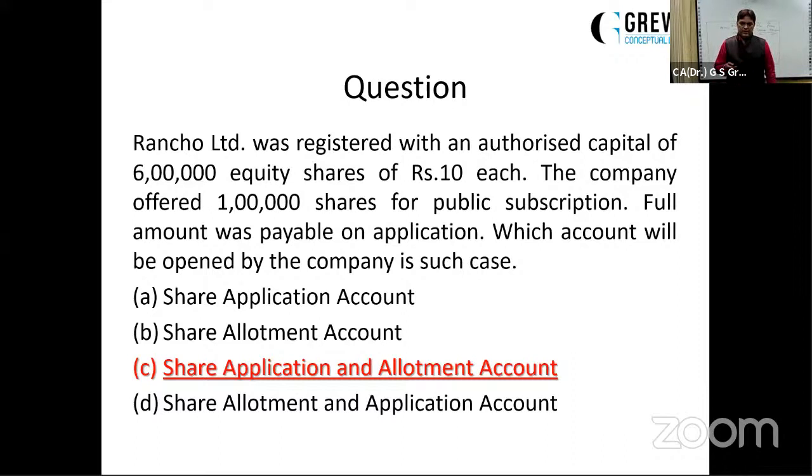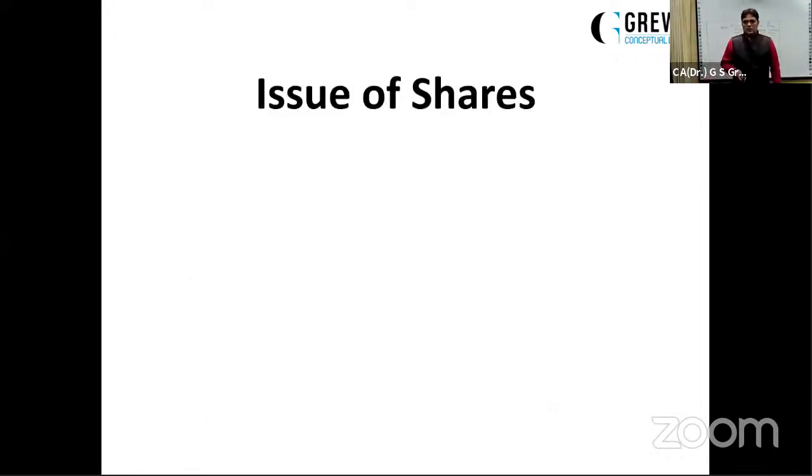Share application and allotment. So there can be a 1 mark question for you in the same way, and 4 options will be given to you like this: bank account debit to share application, bank account debit to share allotment, bank account debit to share application and allotment, bank account debit to share allotment and application. The answer will be C. It is share application and allotment. Do note, there is no application without allotment, and vice versa. There is no allotment without application. So just remember this. Moving on further. Terms of issue.